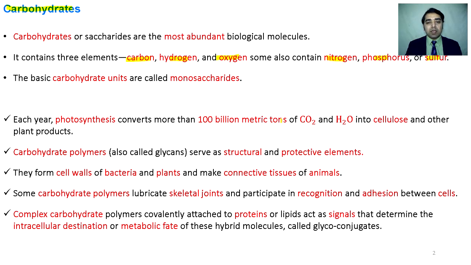Carbohydrate polymers serve as a structural and protective element. They form the cell wall of bacteria and plants. They also make connective tissues of the animals. Some carbohydrate polymers lubricate skeletal joints, and some of them are involved in the recognition, adhesion and movements of the cells. Carbohydrate complexes with protein work as a signaling element. They determine the destination and the metabolic fate of those hybrid molecules.